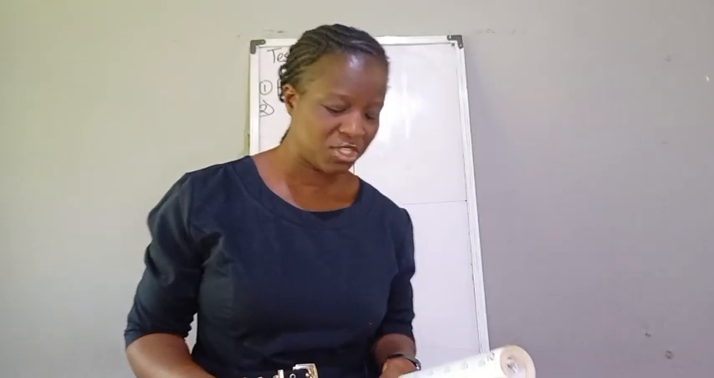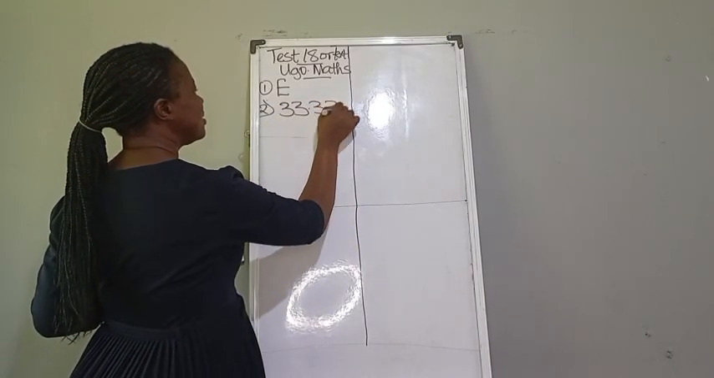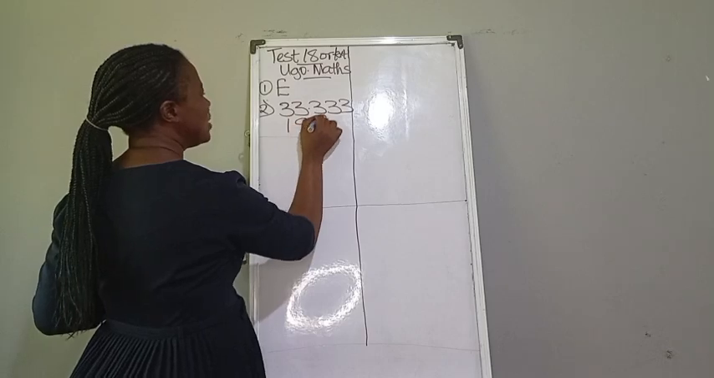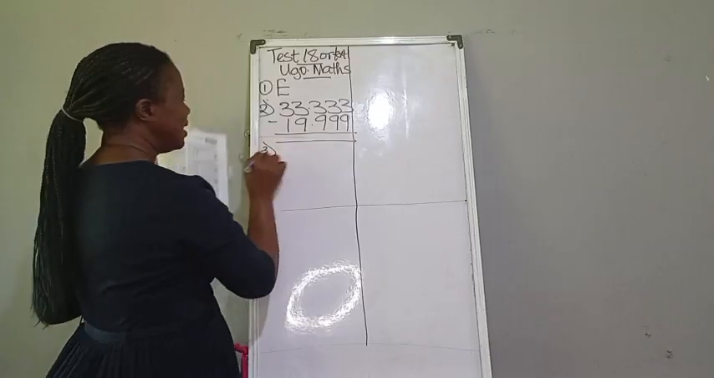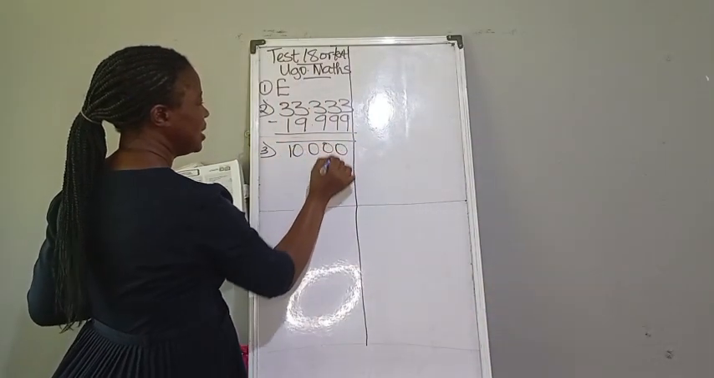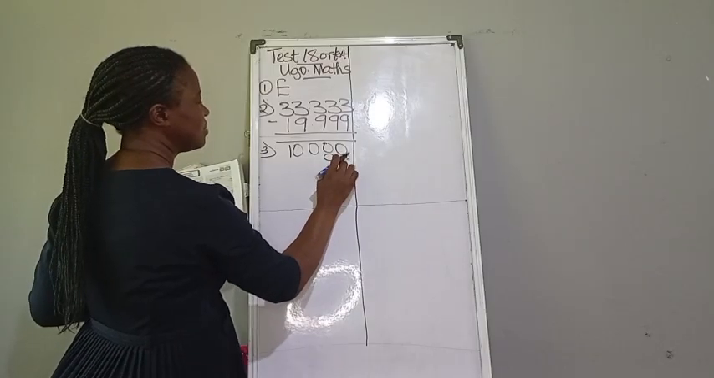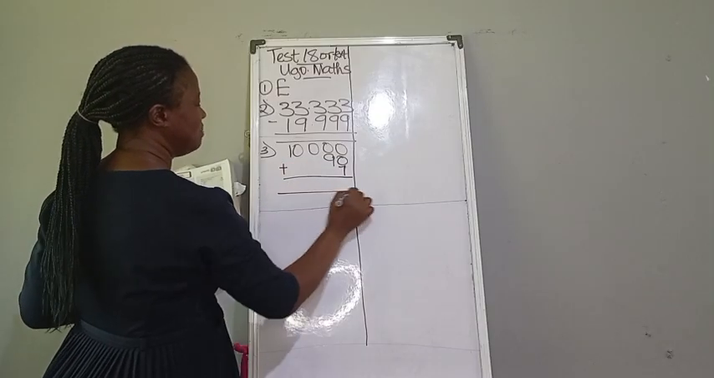So now to question number 2, subtract 19.999 from 33.333. So let's do 33.333 minus 19.999. So you take it away. Let me leave that for you to do. I know I'm dealing with smart kids. Number 3 says express 10,097 in figure. We have 10,097. So let me help with that.